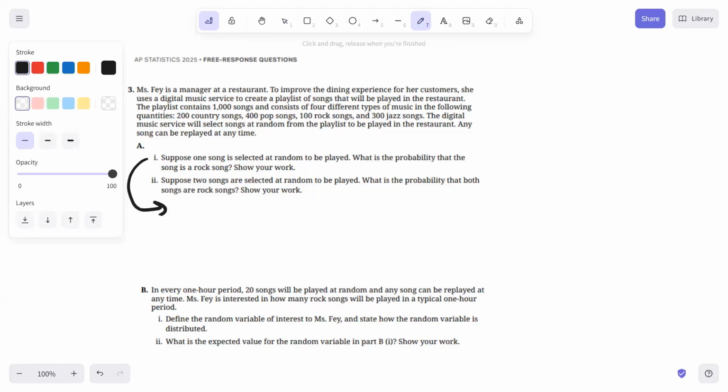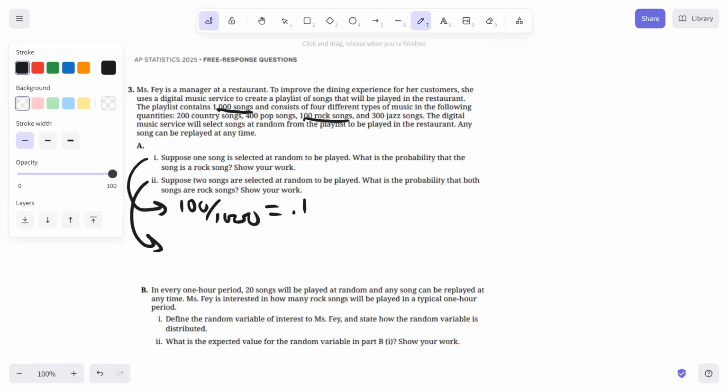So part 1, I'm going to put right here. Suppose one song is selected at random to be played. What is the probability that the song is a rock song? Show your work. Well, we have 1,000 songs total, and 100 of them are rock songs. So that would be 100 out of 1,000, which is 0.1.